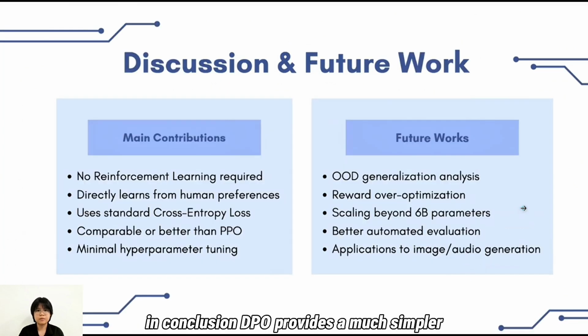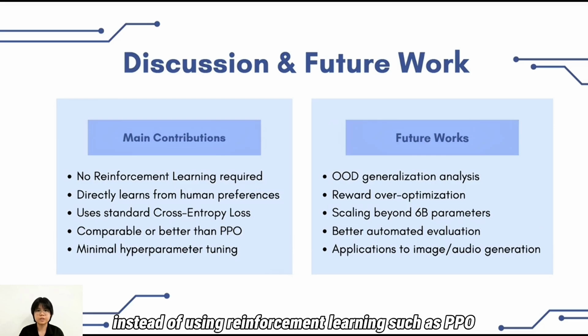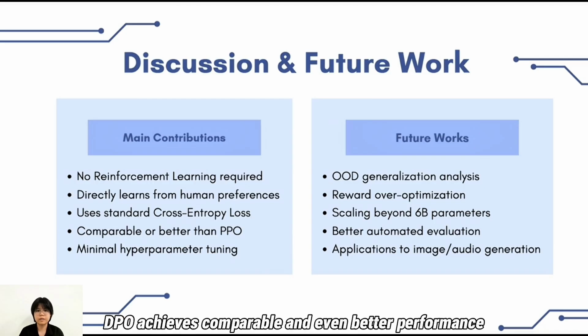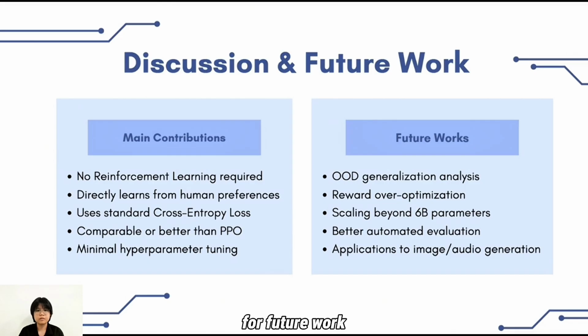In conclusion, DPO provides a much simpler alternative to traditional RLHF methods. Instead of using reinforcement learning such as PPO, it directly learns from human preference using a standard cross-entropy loss. Despite its simplicity, DPO achieves comparable and even better performance with minimal hyperparameter tuning. For future work, the authors suggest studying out-of-distribution generalization, reward over-optimization, scaling DPO to larger models, improving automated evaluation methods, and extending DPO to other modalities such as image and audio generation.